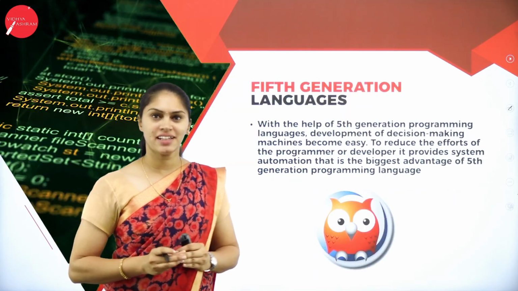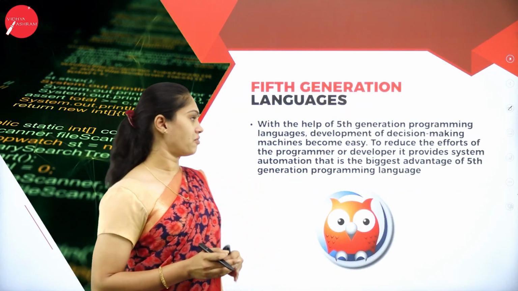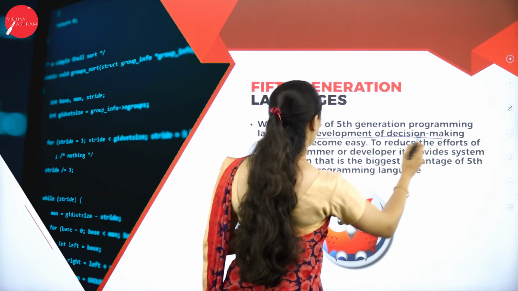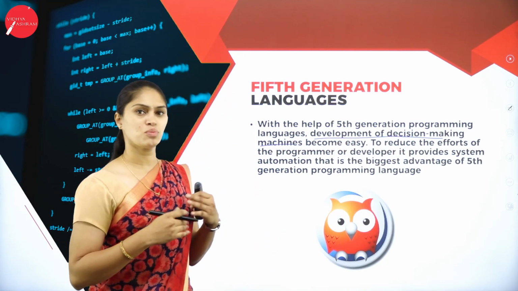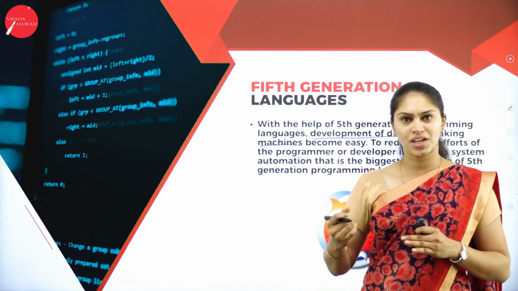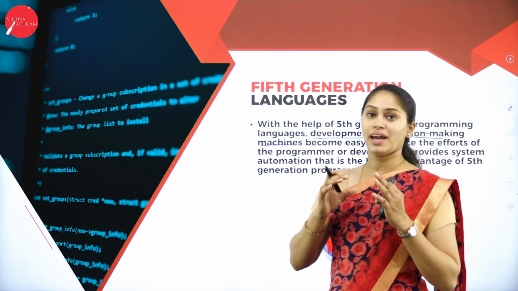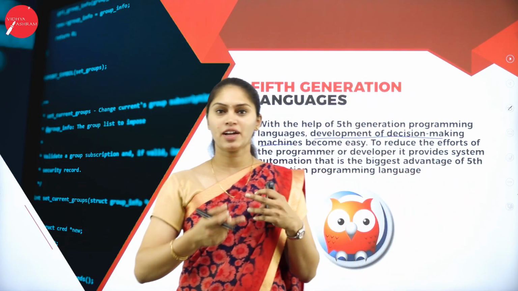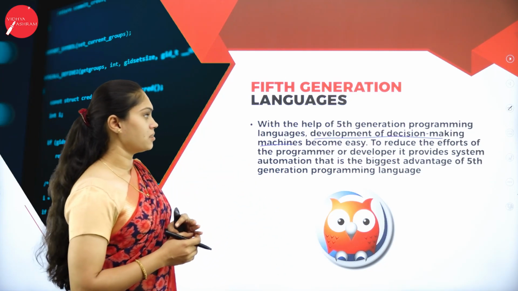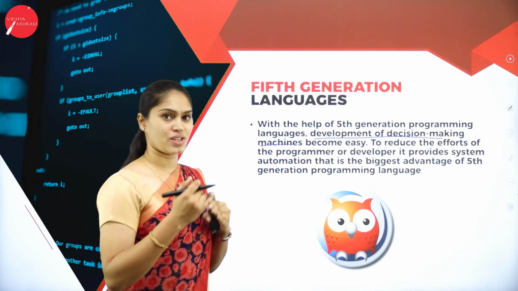Considering these fifth generation programming languages, they help the development of decision making machines, which becomes easier. That means in order to take any decision, it will be easier for the machine. Based on that situation, we create a program so that it is easier for the machine to make decisions.